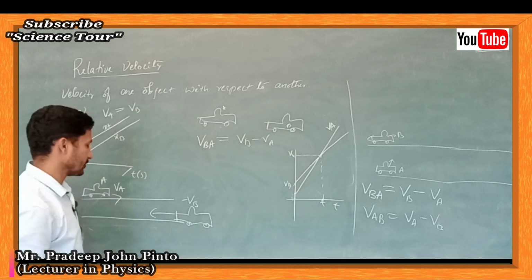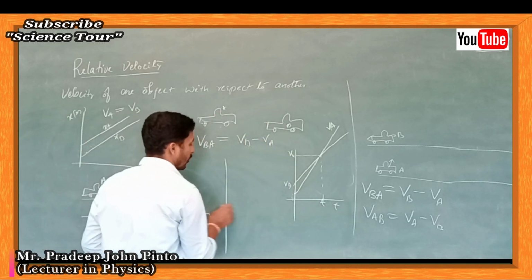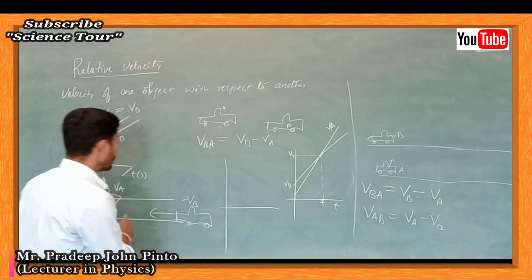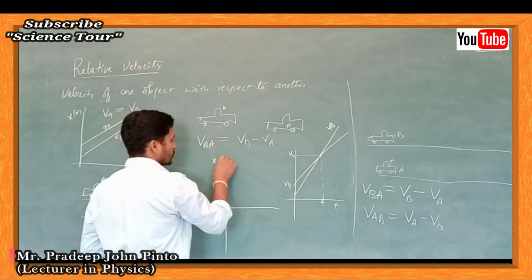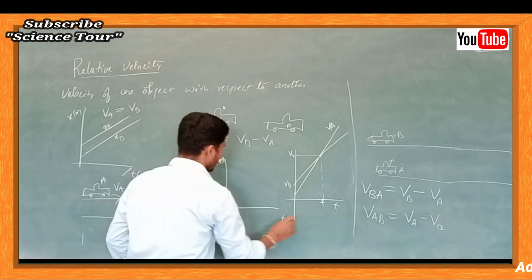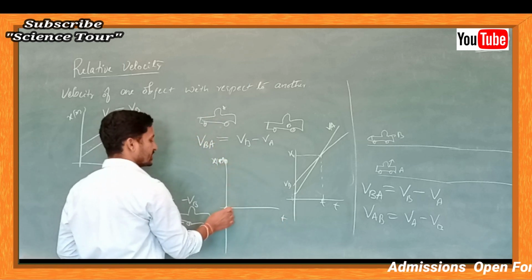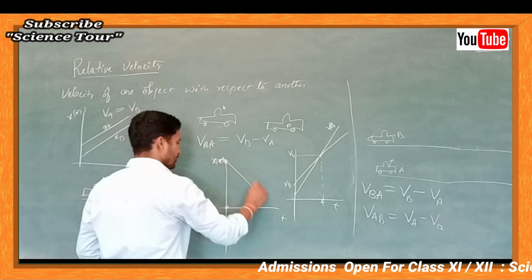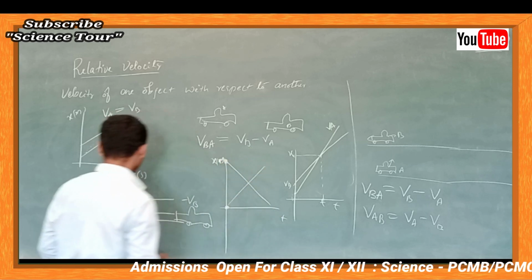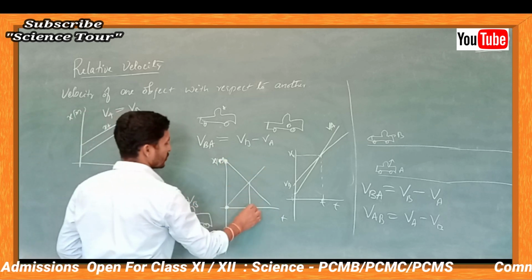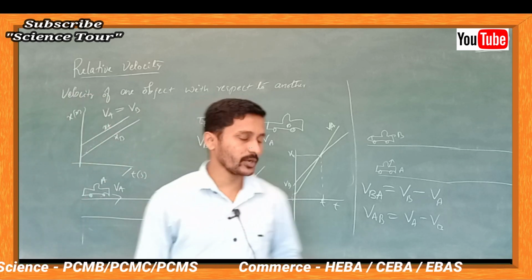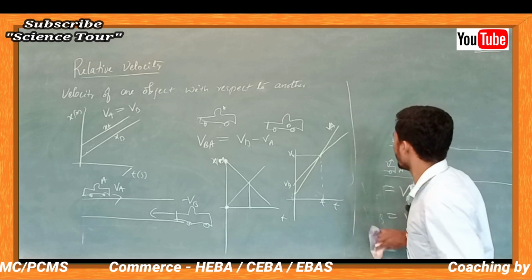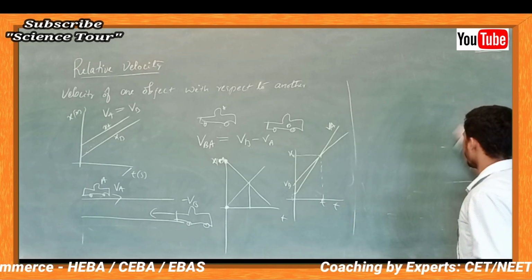Now the position-time graph for two objects moving in the opposite direction: one is at Mangalore, and you are here. He is coming from Mangalore, you are going from here, and somewhere you are going to meet. The point where the lines meet is the position where you meet.